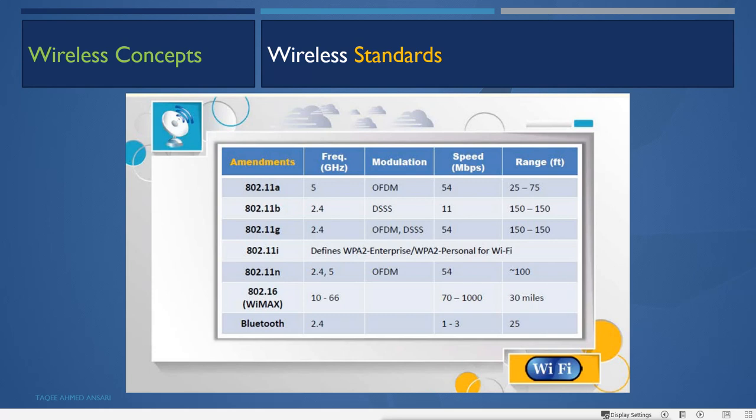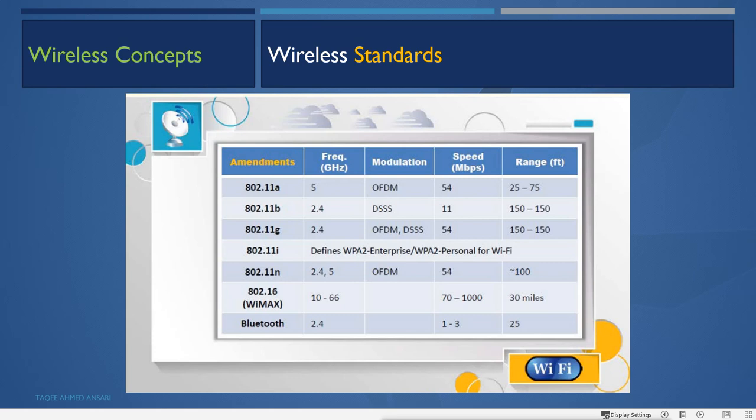Then 802.11b, which works on the 2.4 gigahertz frequency, and the modulation technology it uses is DSSS. It can give a speed of up to 11 Mbps, but it can go to a bigger range, up to 150 feet.